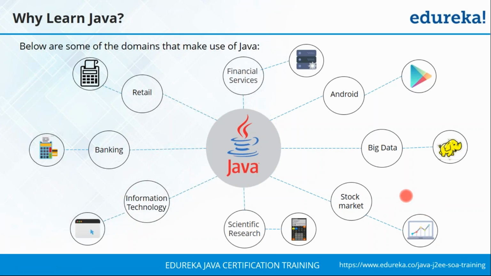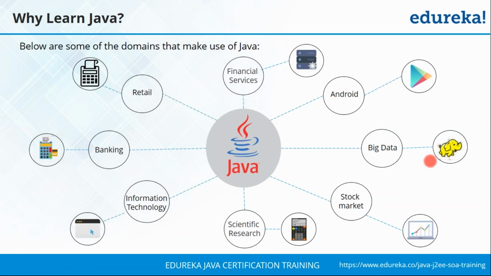So in the stock market, there are a lot of algorithms written in Java which help organizations understand better which company they need to make their investments in. And when you look at the most popular domains today, it is the big data as well as the Android domain. Here, your Android programs make use of Java, and your Android operating system itself highly makes use of Java and various Java APIs as such.